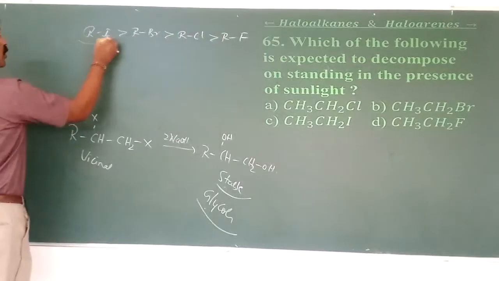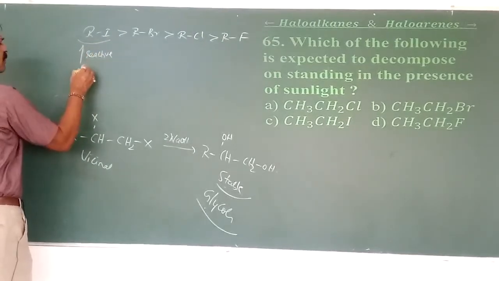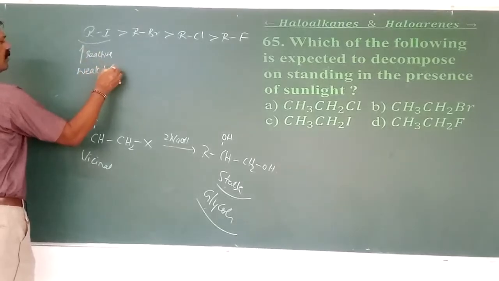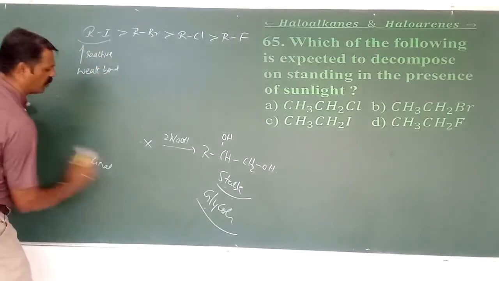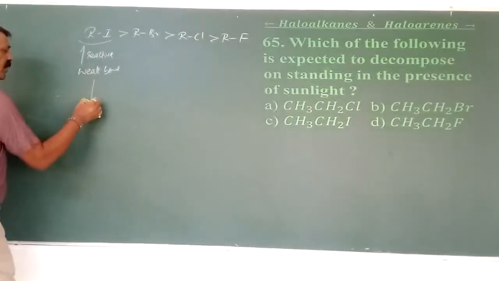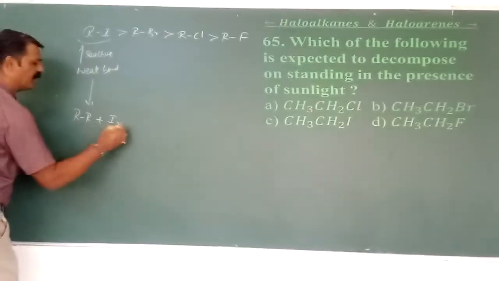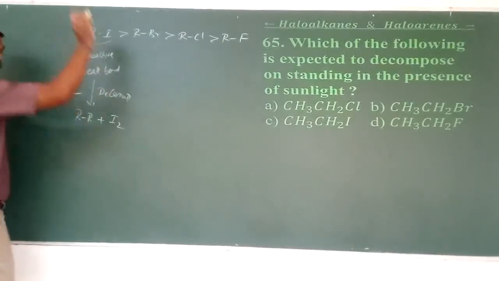So here more reactive means it is a weak bond, so that it readily converts to R plus iodine. Means they readily undergo decomposition even in the presence of what? Light, sunlight.